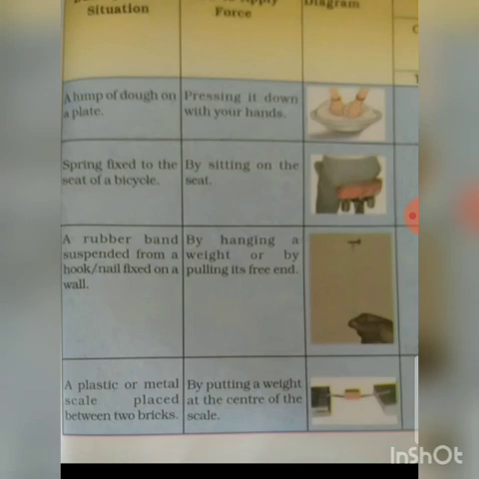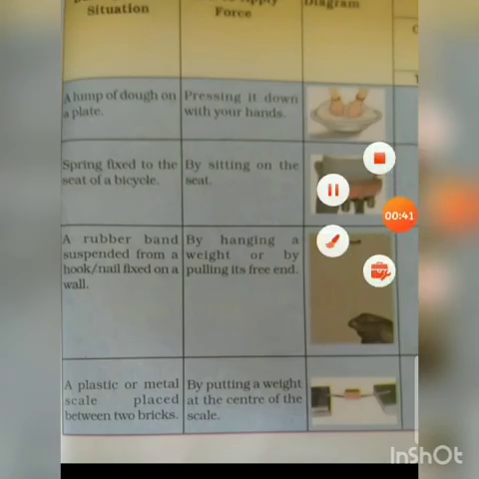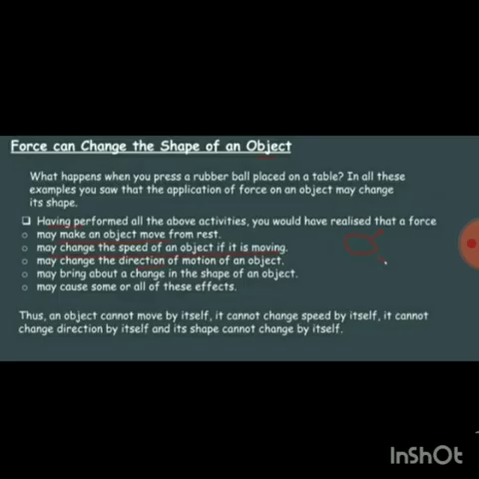A lump of dough on a plate: press it down with your hands. A spring fixed to the seat of a bicycle: sit on the seat. A rubber band suspended from a hook or a nail fixed on a wall: hang a weight or pull its free end. A plastic or metal scale placed between two bricks: put a weight at the center of the scale. What happens when you press a rubber ball placed on a table? In all these examples, you saw that the application of force on an object may change its shape.